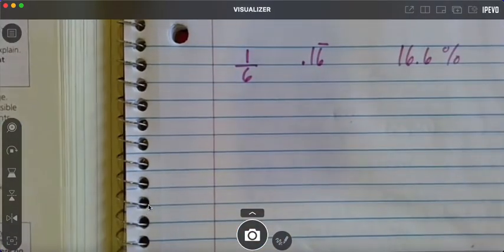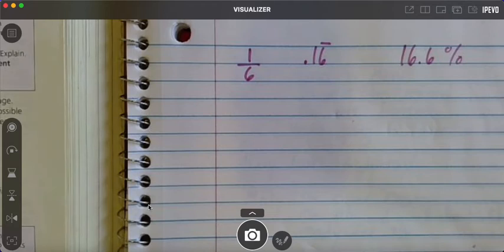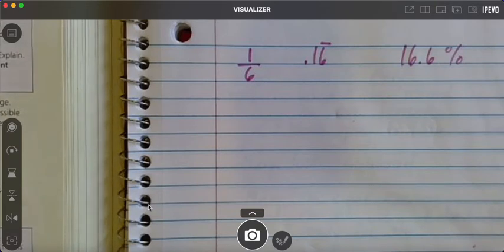This problem says there are 60 vehicles in the parking lot today. 15 are pickup trucks. What's the experimental probability that a vehicle is a pickup truck? An experimental probability means you're looking at something and you can see, okay, there's 15 trucks out of how many? They said there's 60.